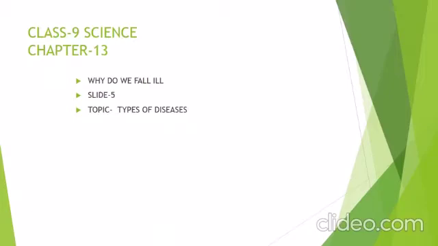Continuing with the topic Types of Diseases. Earlier we have discussed the different types of disease. Number one was acute and chronic. Number two was congenital and acquired disease. And acquired disease has two types, that was infectious and non infectious diseases, or communicable and non communicable diseases. So we were doing the infectious and non-infectious diseases.